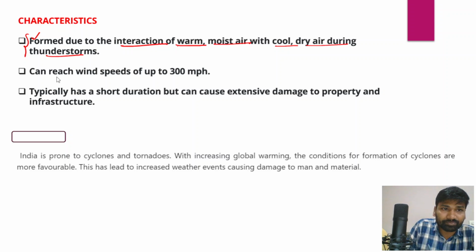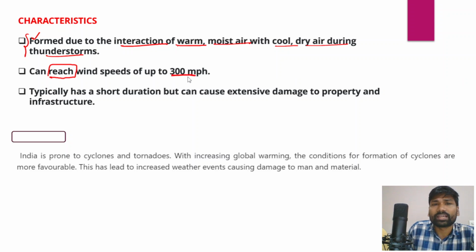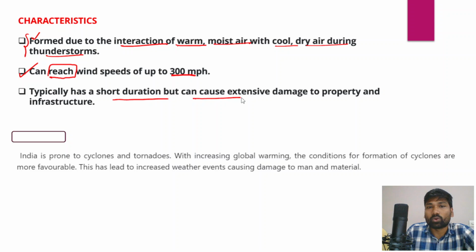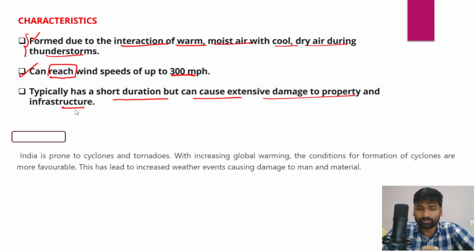In fact, the wind speeds of twisters and tornadoes can reach up to 300 miles per hour, one of the highest wind speeds. Typically they have a short duration, but they can cause extensive damage to property and infrastructure. Not just that, they also lead to the loss of lives and damage agriculture as well. Therefore, these twisters or tornadoes are very often accompanied by large-scale destructive force, right?